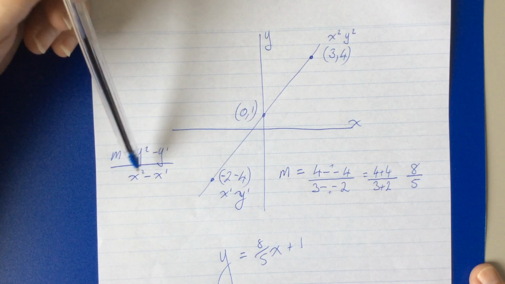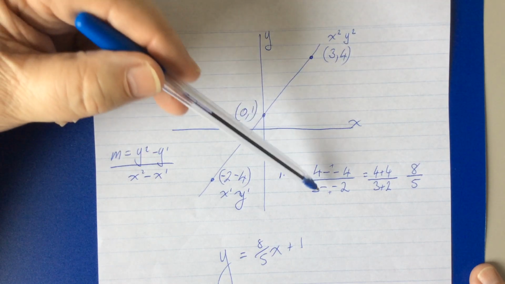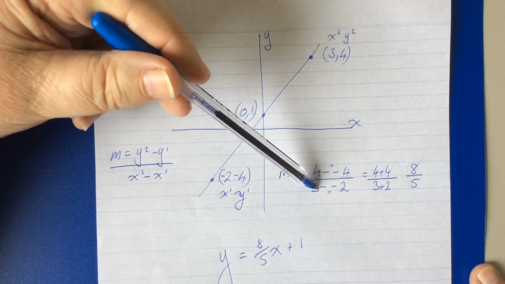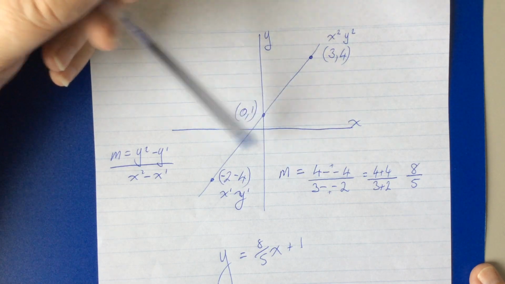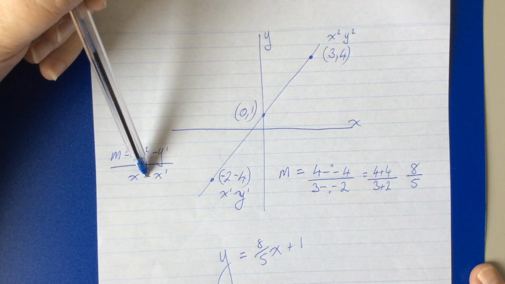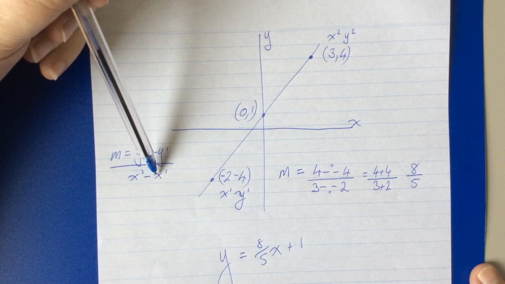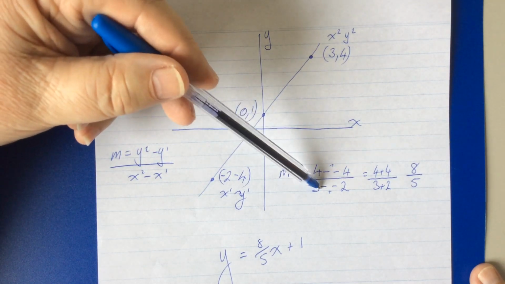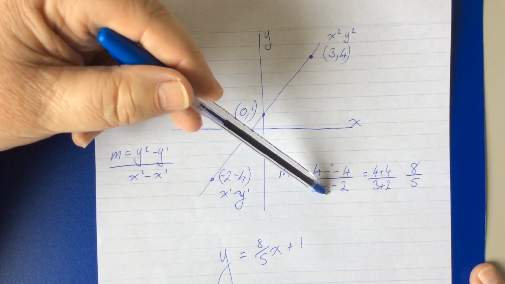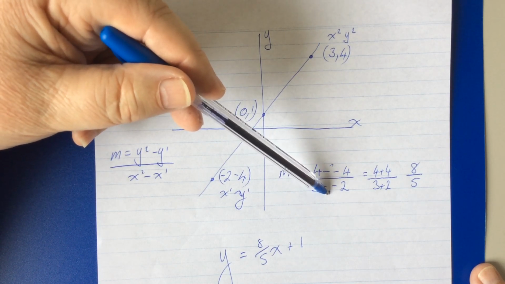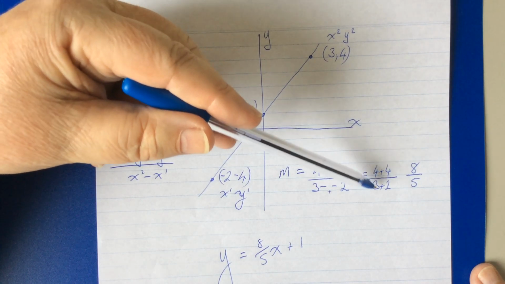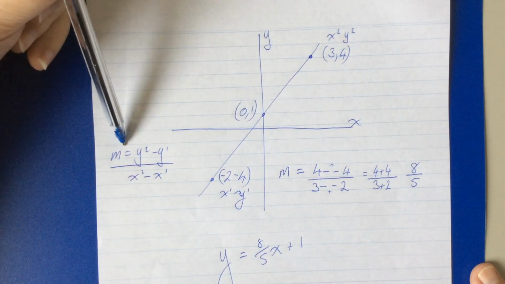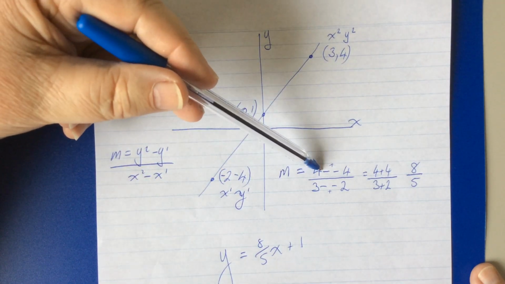Then we find x2, which is up here, 3, and we put it there, just where it says in the formula, 3. And that formula instructs us to subtract x1. Now x1 is already negative, so just like up here, we are subtracting a negative. We have two negatives, they make a positive. So what we've got is 4 plus 4 over 3 plus 2, 8 over 5. That is our gradient. That is this formula in action.